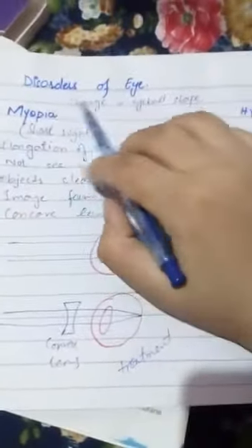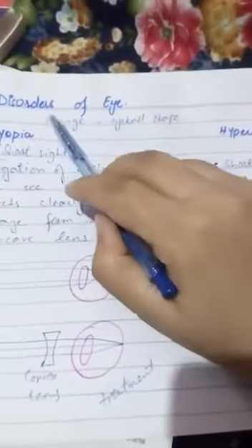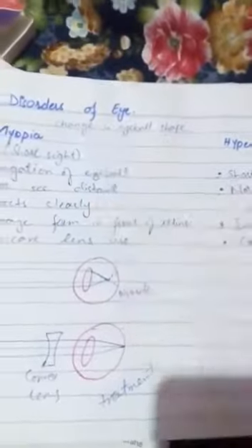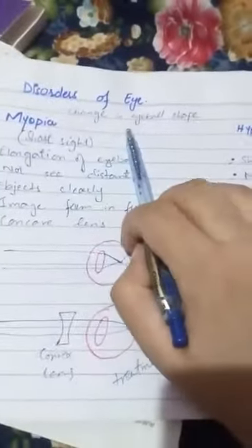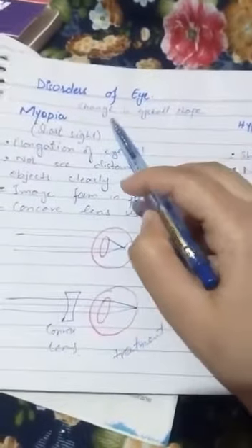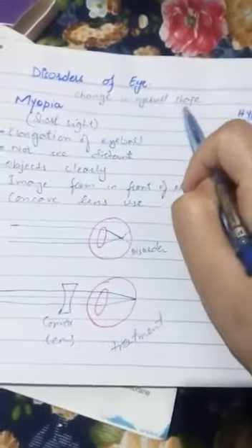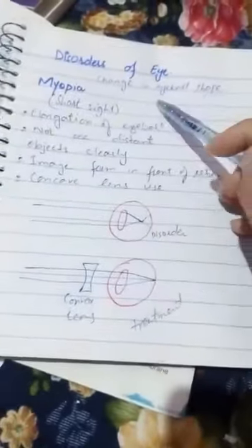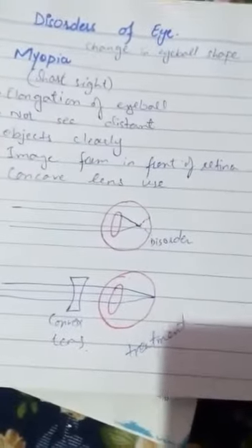So we discuss the disorders of the eye. Basically, the disorders which we study today occur due to a change in the eyeball shape. The major disorders caused by eyeball shape changes are myopia and hypermetropia. First of all, we see myopia.